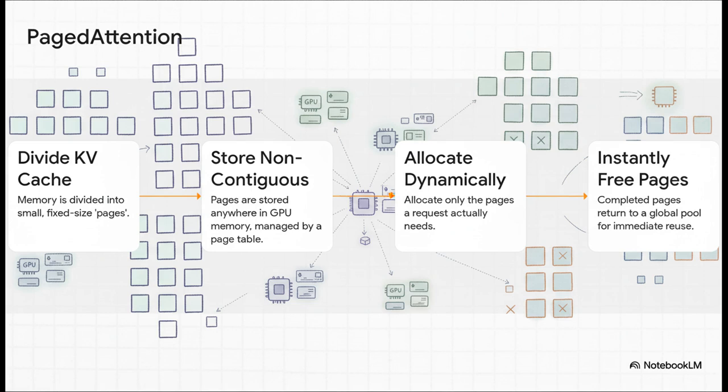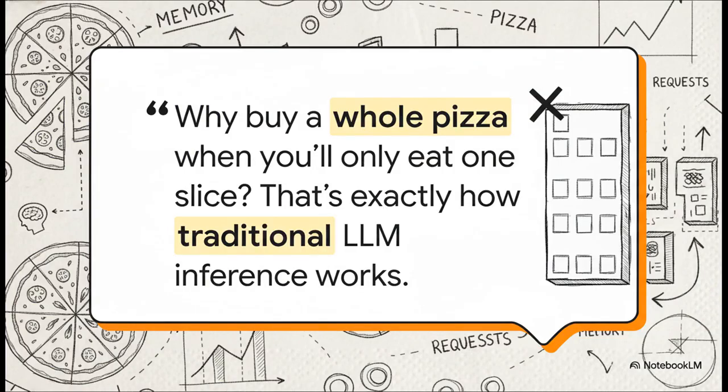Frameworks like vLLM pioneered this. Think of it like virtual memory, but for your GPU. Instead of blocking off a giant, wasteful chunk of memory for every single request, it breaks it up into tiny little pages. It hands them out dynamically, and as soon as a request is finished, poof, those pages go right back into the pool for the next request. It's incredibly efficient. I love this analogy because it just hits the nail on the head. Why buy a whole pizza when you'll only eat one slice? That's exactly what traditional inference did.